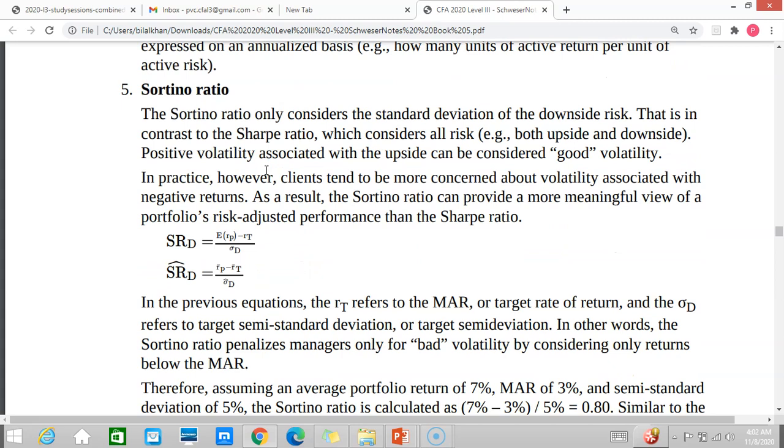Sortino ratio is similar to Sharpe ratio, only difference is that instead of using the risk-free rate in the numerator, you take the benchmark return. So if instead of using the risk-free rate in the numerator, you use the benchmark return or the target return, that is known as Sortino ratio.